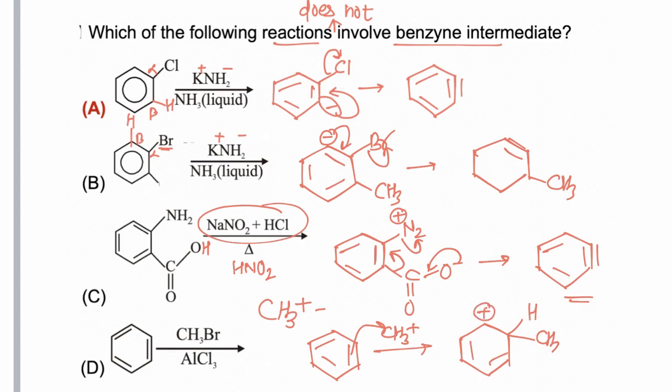So in this case, rather than benzyne, an arenium ion is formed. Finally, loss of H positive ion and regeneration of aromaticity. So toluene is formed as the final product. So only in the case of D, a benzyne intermediate is not involved, and hence the correct answer is D.